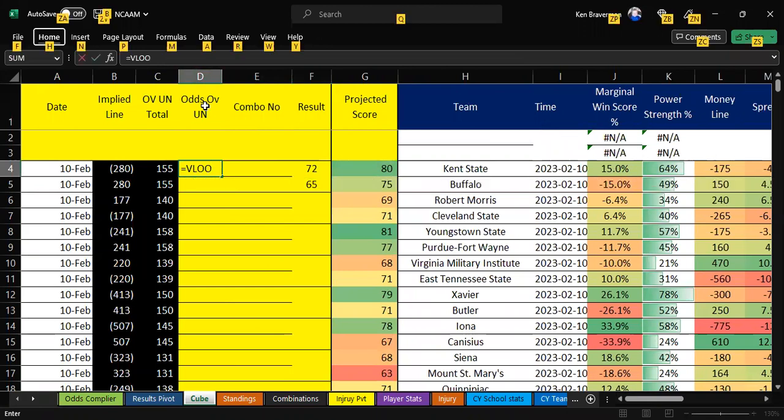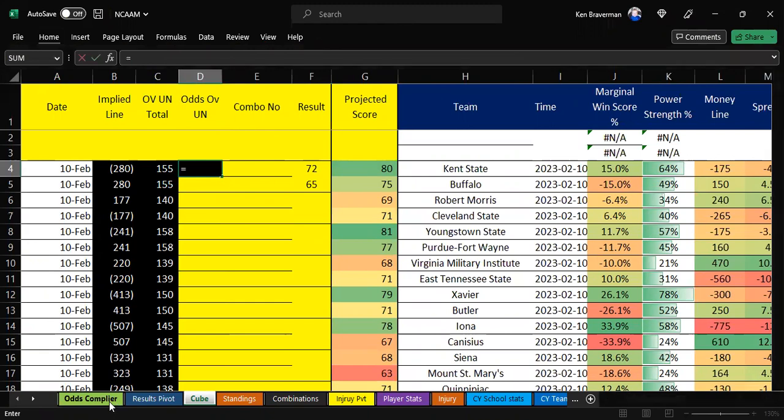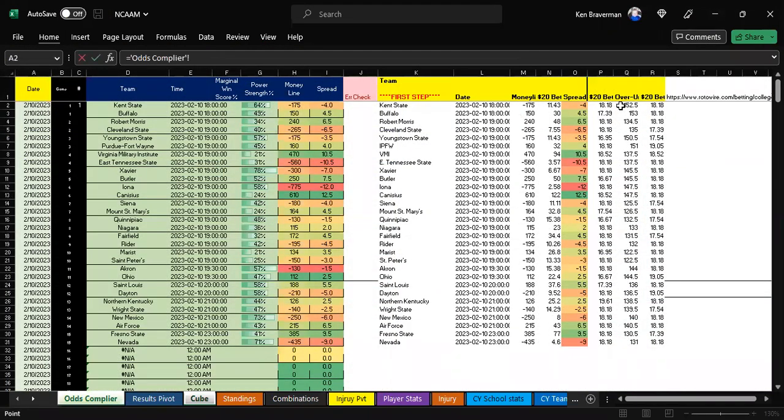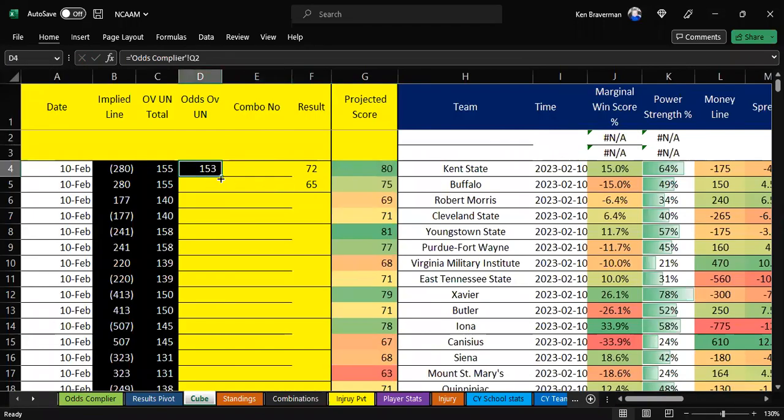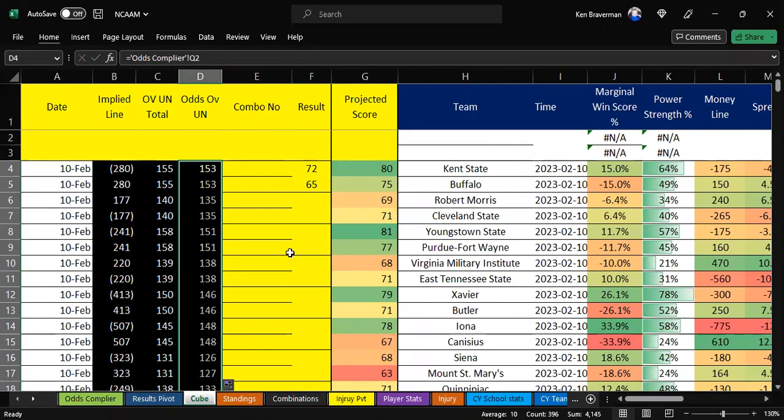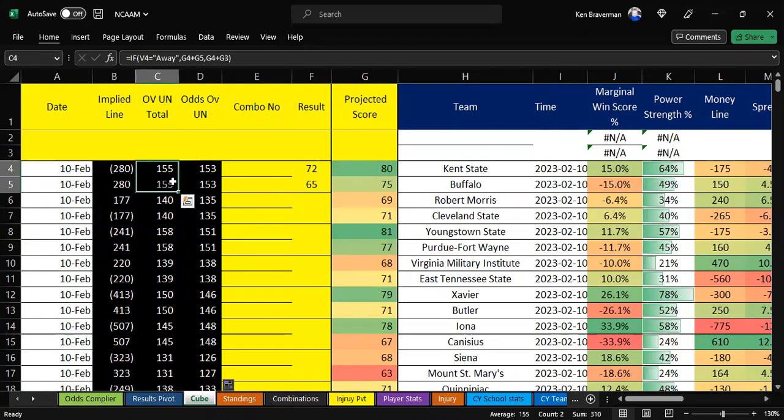okay, it's actually, sorry, it's going to show up in the proper spot right here. We can pull that formula down. And yep, that's perfect. That's giving us the actual over-under. So we thought the Kent State game was going to have 155. The over-under was 153, and it was way under. All right. So there's an actual result of total points.